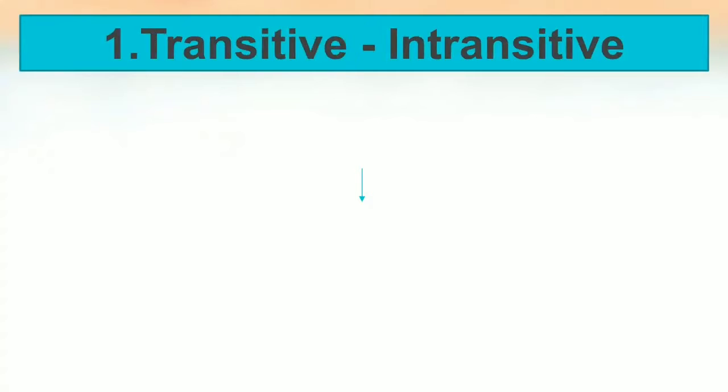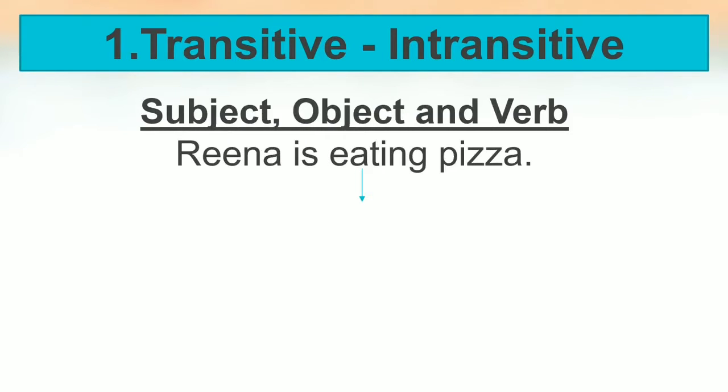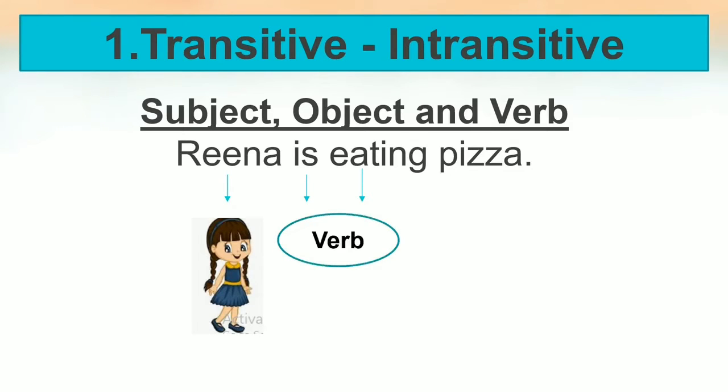So let's start with transitive and intransitive verbs. Before starting, you should know what is a subject in the sentence, what is the object in a sentence, and what is the verb in the sentence. Let's see with the help of an example. The example is Reena is eating pizza. Here Reena is performing the action. So the doer of the action is the subject. So Reena is subject. Next, is is a helping verb and eating is a main verb.